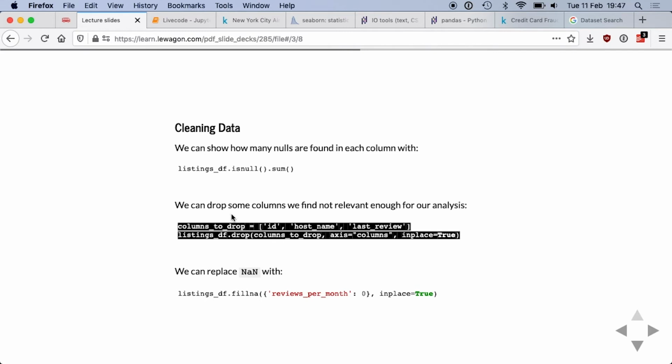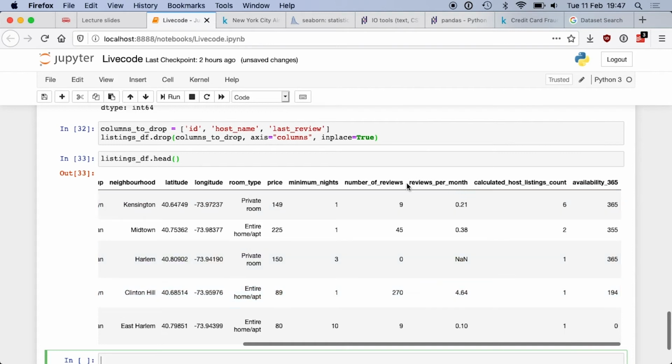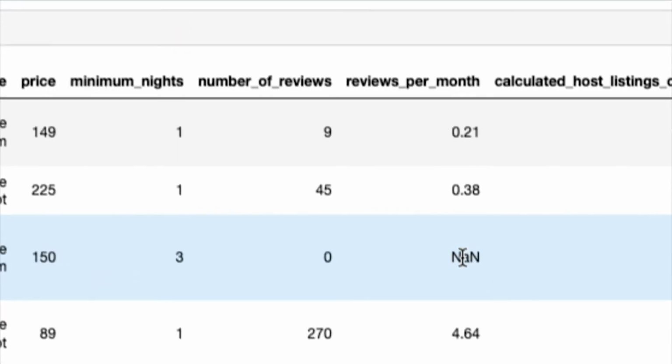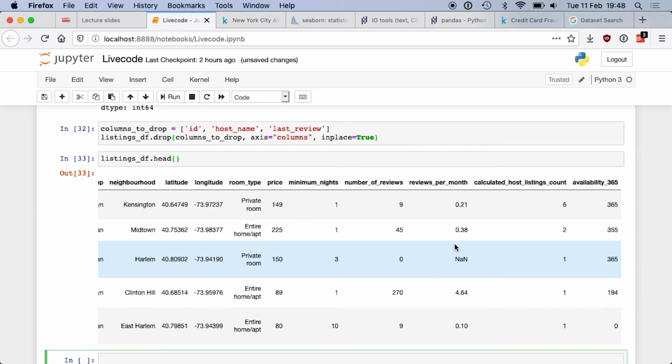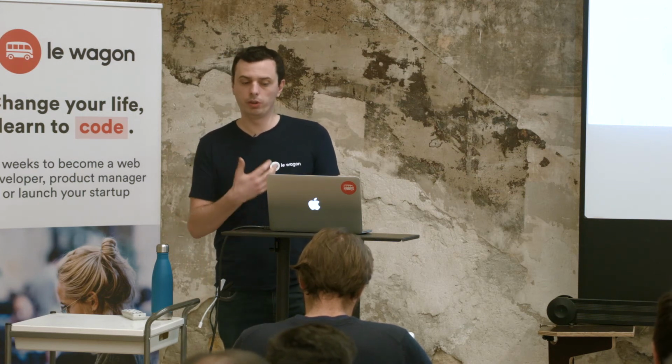Okay. Then, if we look at the data quickly, you see in the column reviews per month, for the third row, you have a NaN. Do you know what NaN means? Not a number, okay? So the reviews per month is a float, but some of the rows have the value not a number. And if we want to do computation like the mean, the max, the sum, anything on this column, having not a number in the row will be a problem, because the computation will fail, or we will have to do fancy stuff.